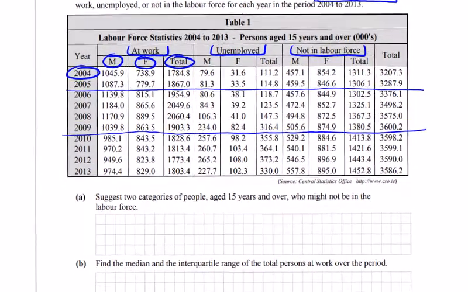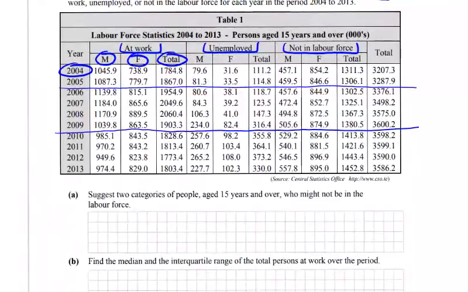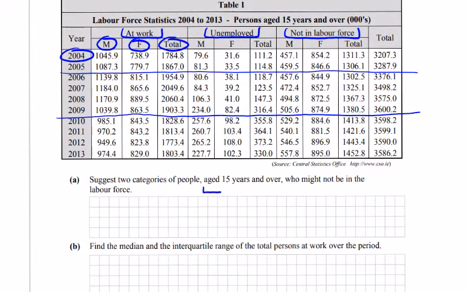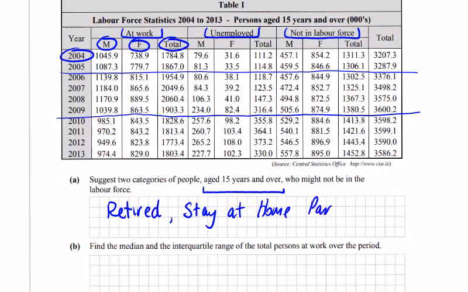Okay, what questions are we asked? Suggest 2 categories of people age 15 and over who might not be in the labour force. This is a Leaving Cert Maths exam, by the way. Well, retired people jump out as being an obvious one who may not be in the labour force. Stay-at-home parents may not be in the labour force. People who are unable to work due to disability or impairment or that kind of thing, you could add in here too.